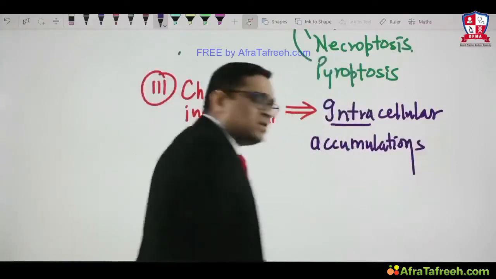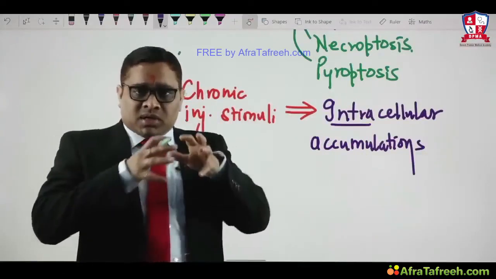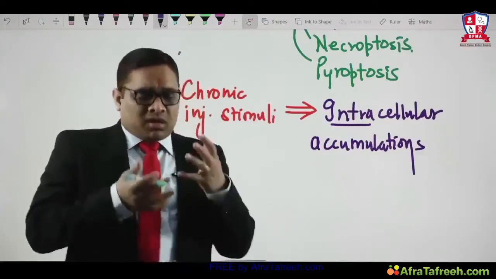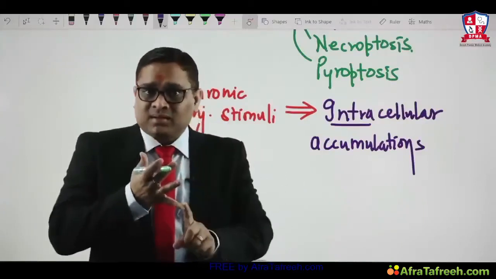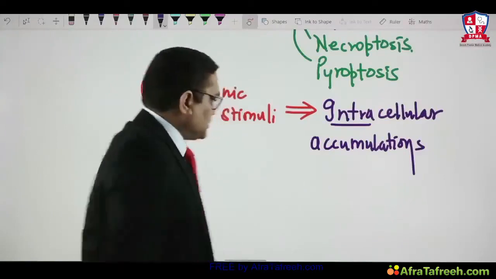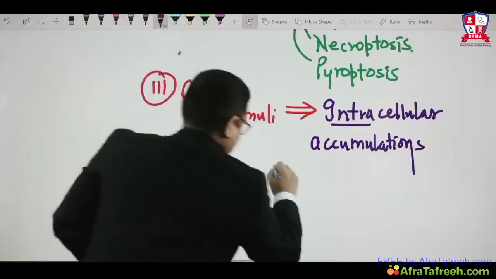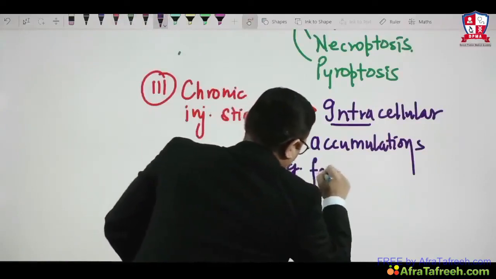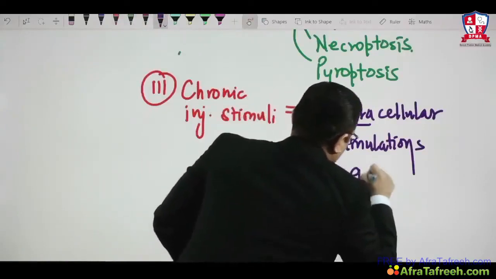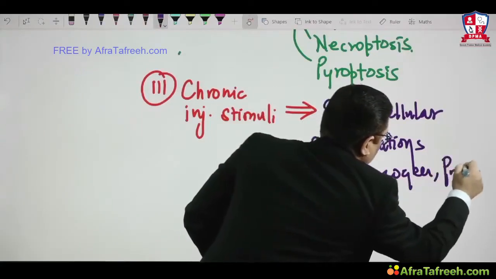What are these intracellular substances? When a chronic stimulus is given to a cell and it causes injury, there can be accumulation of fat, glycogen, proteins, right?